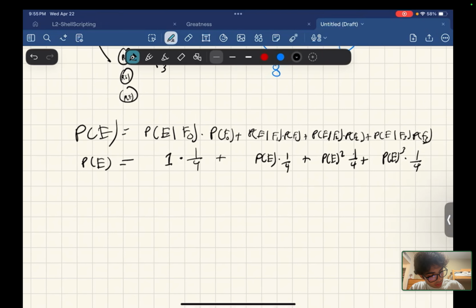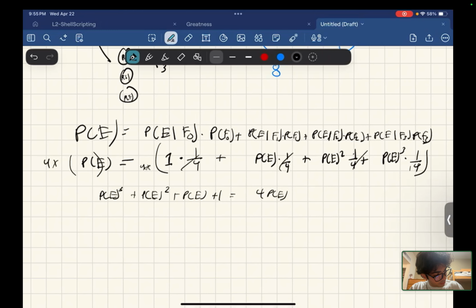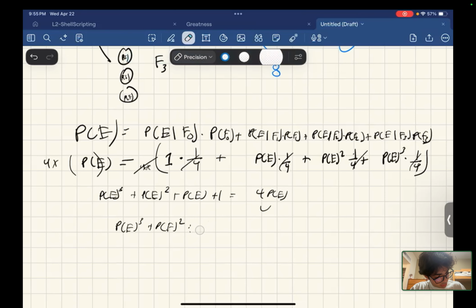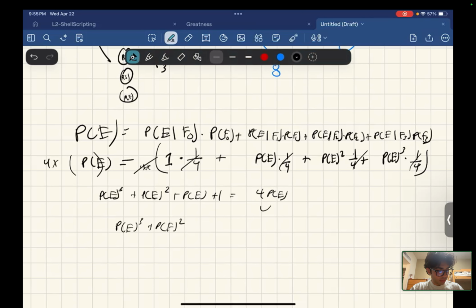We get probability of E cubed plus probability of E squared plus probability of E plus 1 equals 4 times probability of E. We did 4 times this and 4 times all that, and these cancel. Then we can move this over. So we have probability of E cubed plus probability of E squared plus probability of E, minus 4 probability of E on both sides, and plus 1, equals 0, and we can solve for probability of E.